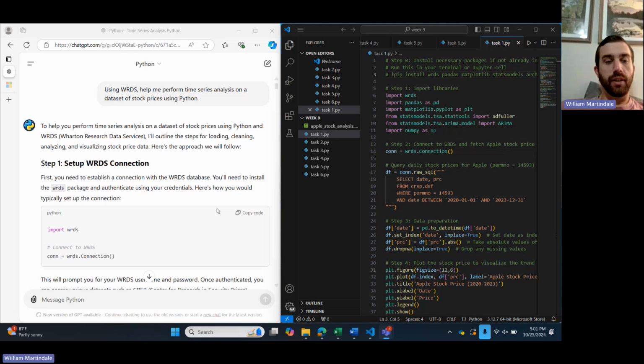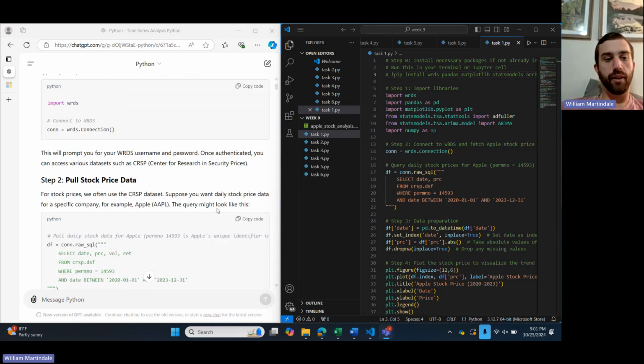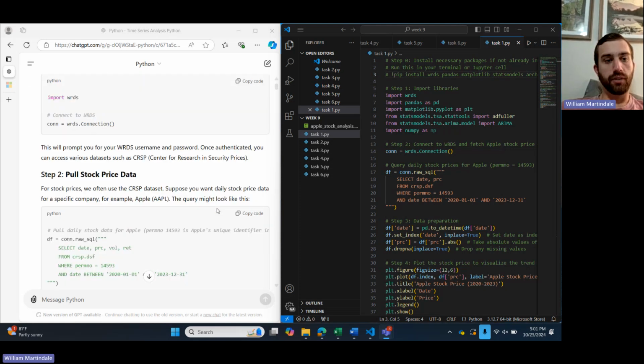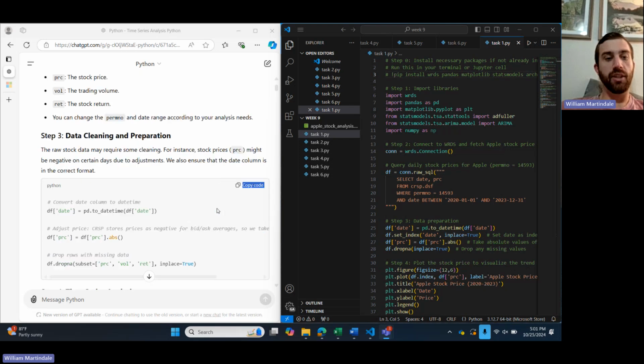So first, I asked ChatGPT, using WRDS, to help me perform a time series analysis on a data set of stock prices using Python. This was the information that ChatGPT gave me.